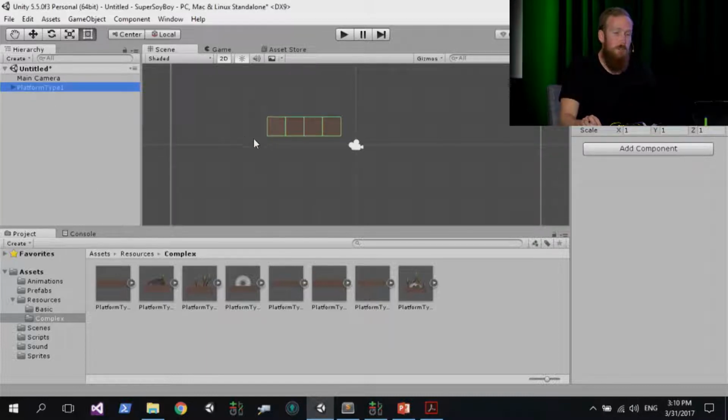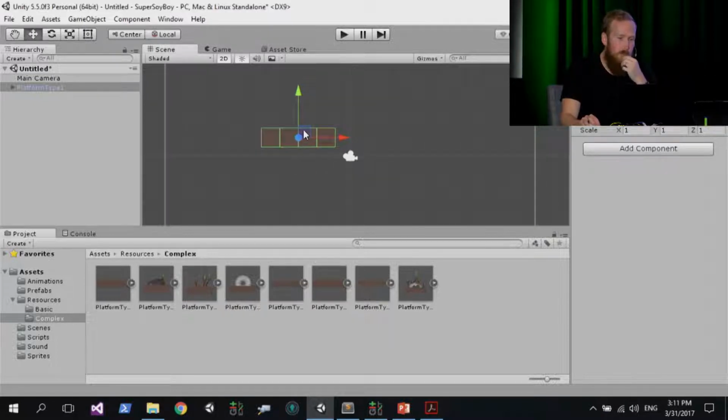What we can now do is use the move tool to learn how to move things around in the scene. The shortcut key for that is W on your keyboard, or you can click on this little tool at the top of the toolbar here. You're going to see this little blue box in the middle. It's called a gizmo. If you left-click and drag on that, you can now move the game object around in your scene.